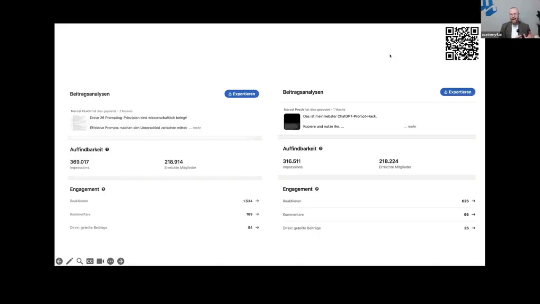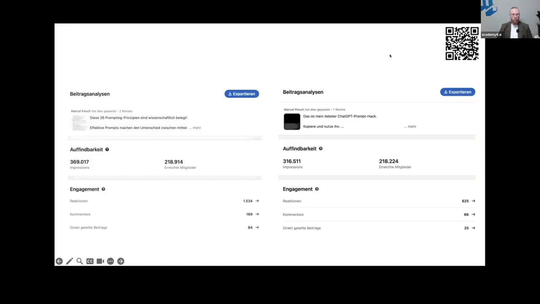And this is just one example. Think a bit further. For example, what we are testing right now is also using these agents in sales calls, in customer support, etc.